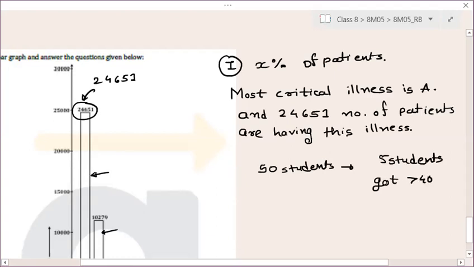To find what percentage got more than 40, first I need to divide 5 by 50, then multiply by 100. So 5 by 50 times 100 is 10%. This is how I can get the percentage, right? Tell me.